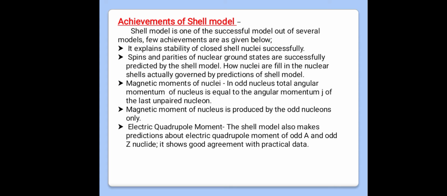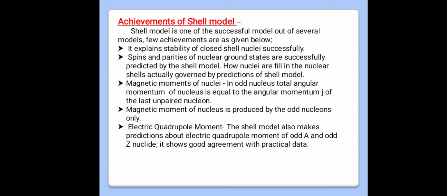That is, how nucleons fill the nuclear shells is actually governed by the prediction of the shell model. As I completed the problems on the spin and parities of the given nuclide, the same point is here. Next one, magnetic moments of nuclei.